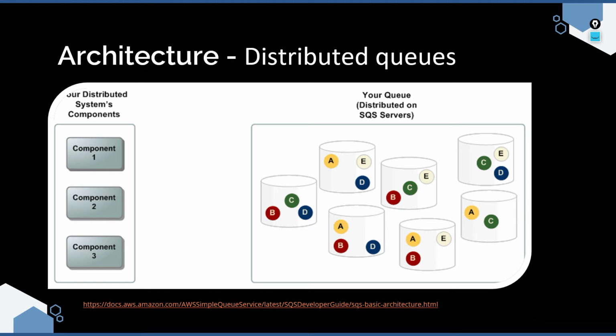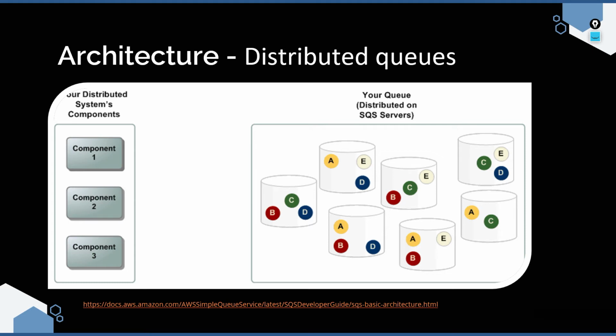Now since we said SQS is a highly reliable and highly scalable service, the reason messages are reliable is that they are stored in different databases within SQS. For example, if I send a message A to SQS, it is replicated in at least 3 different databases.